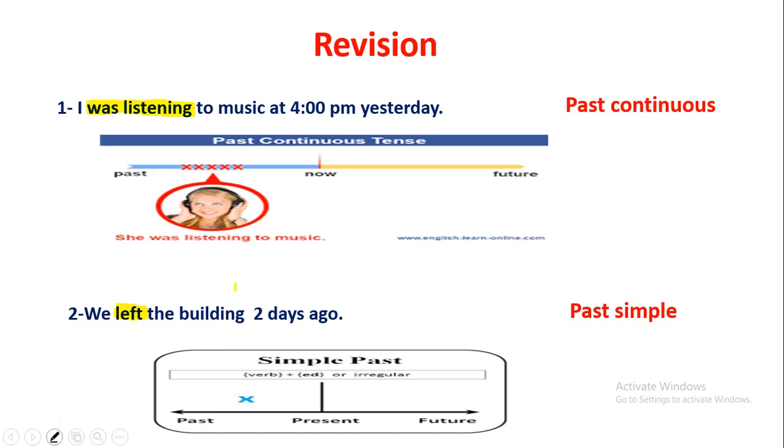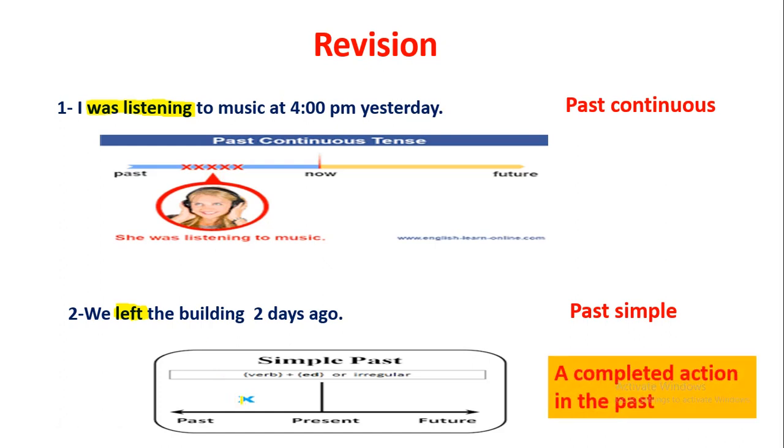It is not going on like this one. It is not repeated like the previous one. Because of that, it is not continuous. It is simply a completed action that happened in the past. It happened and finished in the past.